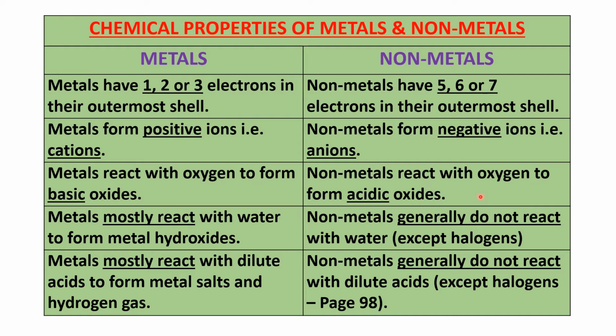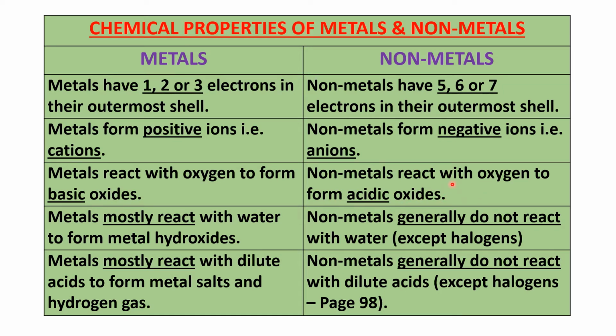Non-metals react with oxygen to form acidic oxides. Generally, yes. Now there are some exceptions, and I don't want to go into the detail of that. There are exceptions even in metals: not all metals react with oxygen to form basic oxides. There are some metals that don't form basic oxides when they react with oxygen. But non-metals generally react with oxygen to form acidic oxides.